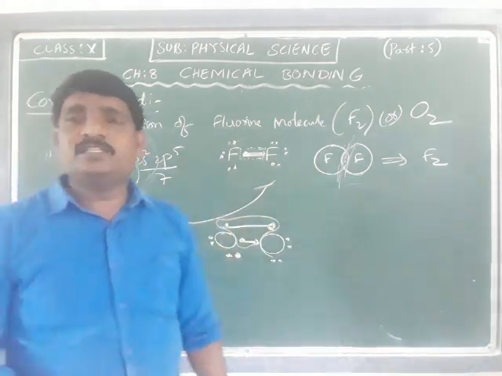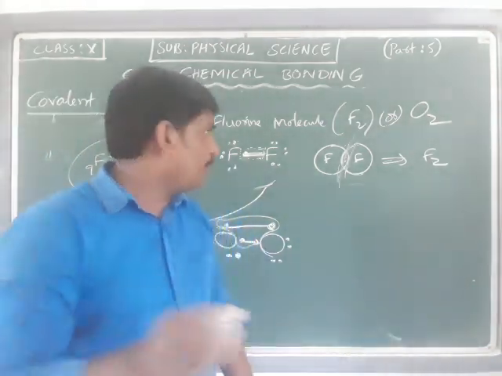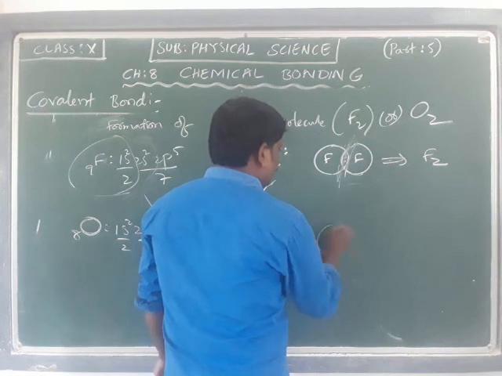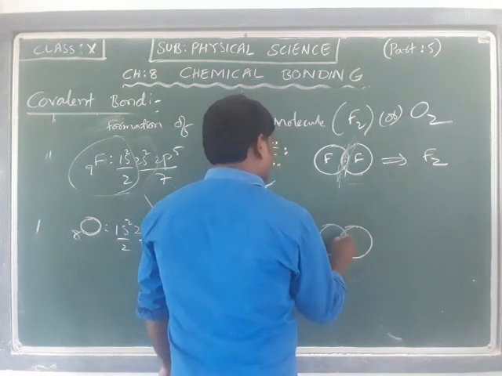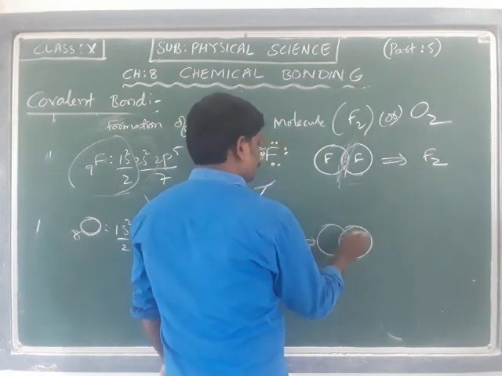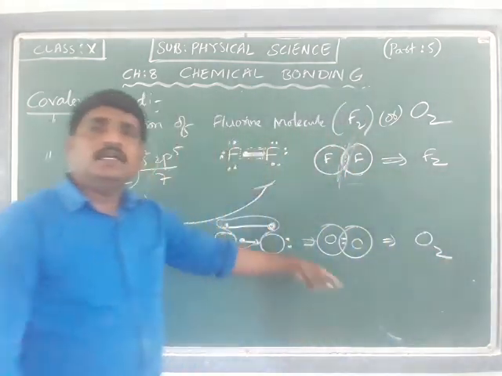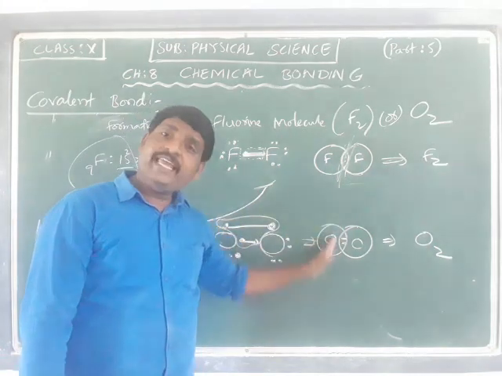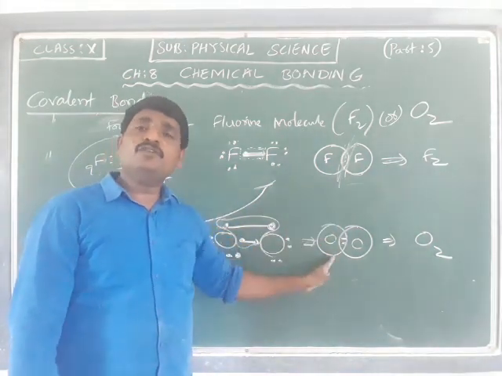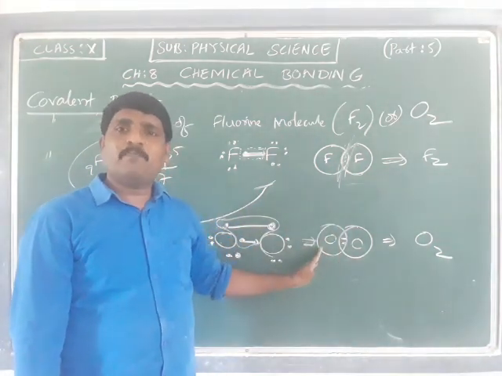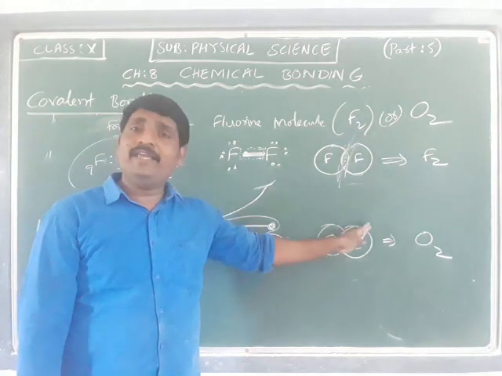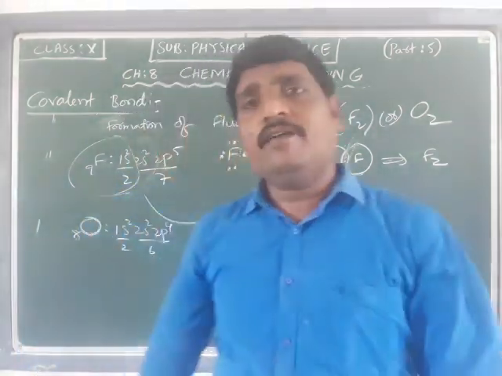These electrons are mutually shared between the two atoms to form the O2 molecule. The mutual sharing of electrons is responsible for having a bond between the atoms to have the molecule.